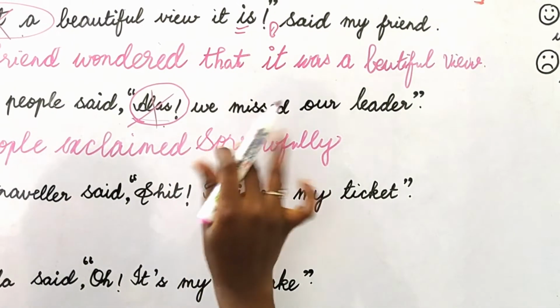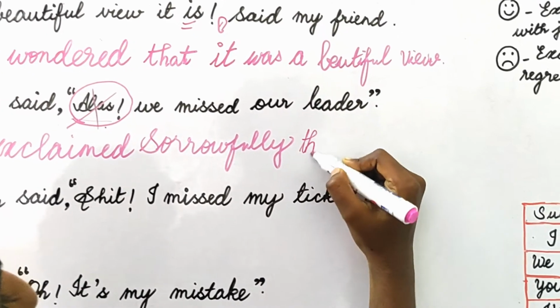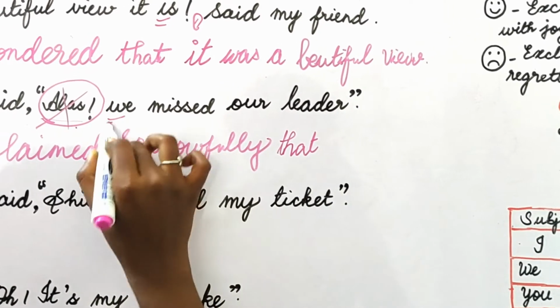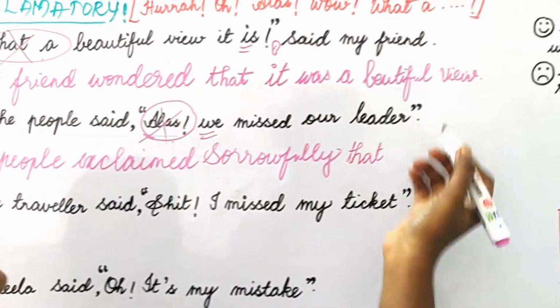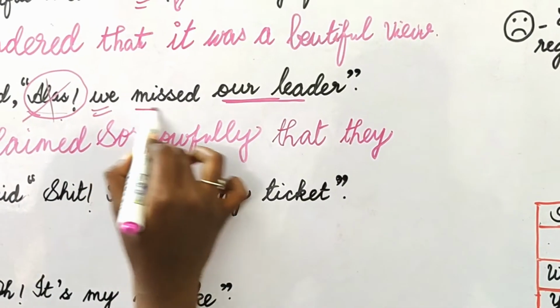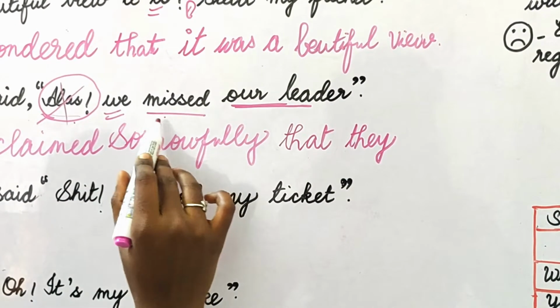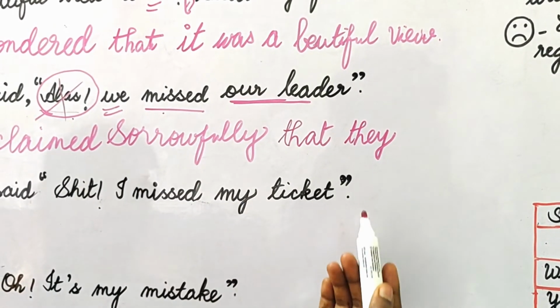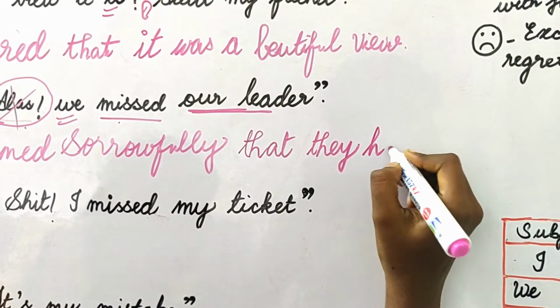Okay. So what's the content? We missed our leader. Then what's the conjunction? That. We refers to the people. So whom? They. That they. Now see the verb missed. It's in the past tense. I told you to change the tense. Missed, past tense, will be changed to past perfect. So I hope you remember the tense change. So missed, past perfect is what?